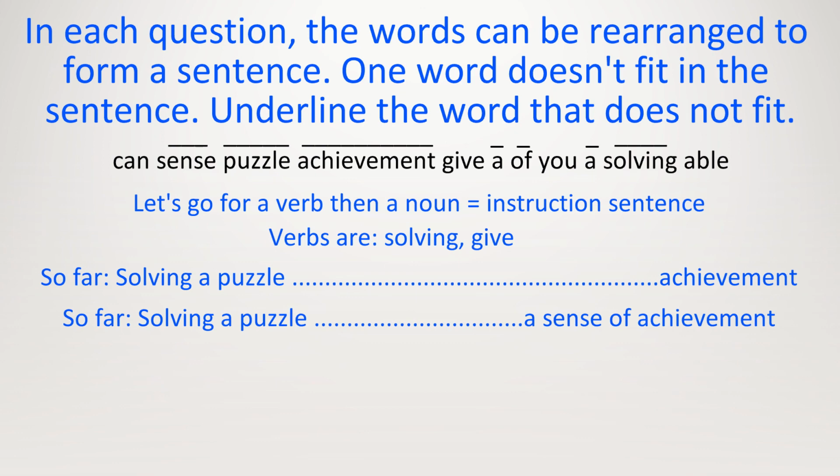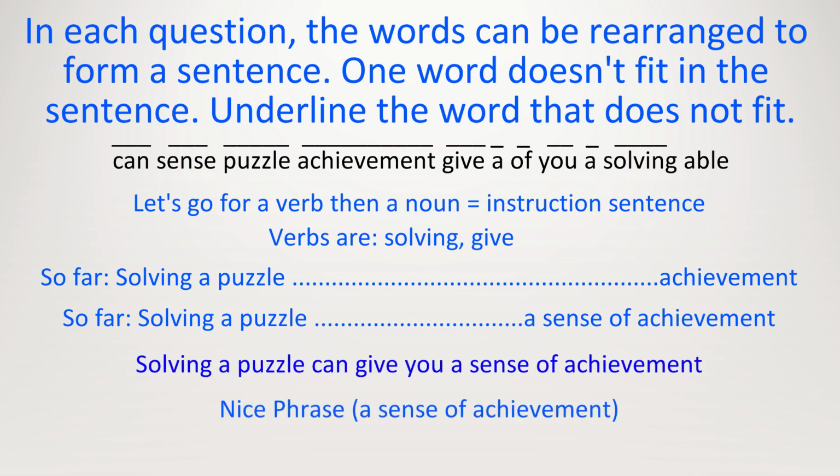The words we haven't used at the moment are give, can, able, you. Can you put 3 of these words in the middle? I will give you 5 seconds. The middle words are can, give, you. Therefore, we've got it. The final sentence is: solving a puzzle can give you a sense of achievement. Because of that, the word we did not use was "able".